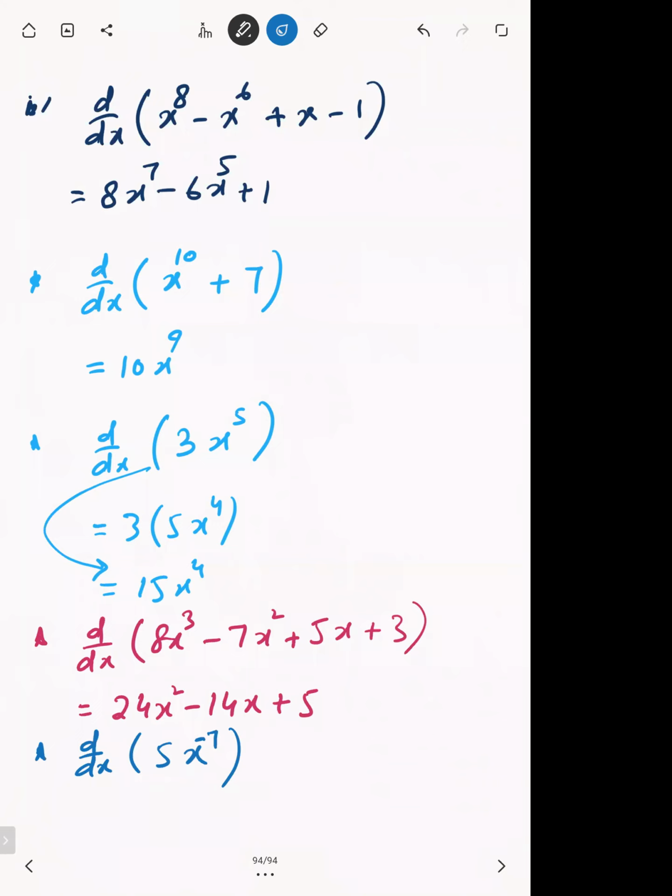The power will become the coefficient. So minus 7 will become the coefficient, and already there's a coefficient 5. So minus 7 into 5 will become minus 35. And subtract 1 from the power. So minus 7 minus 1 is minus 8. So we got minus 35x raised to power minus 8.